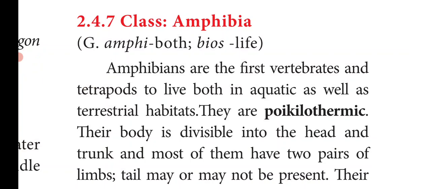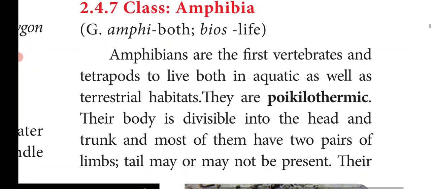They live both in water and on land, so they are called dual life. Amphibians are the first vertebrates and tetrapods to live both in aquatic as well as terrestrial habitat.